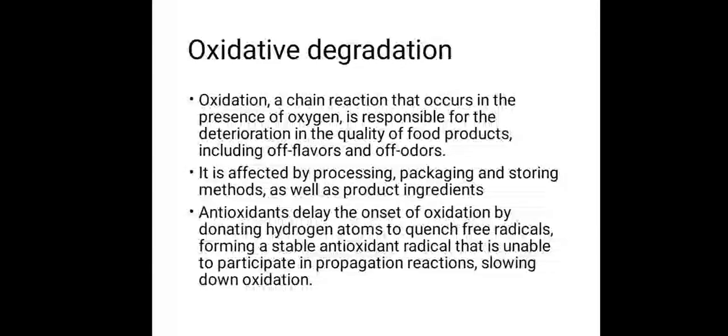Because there are certain compounds in food items which strive for an oxygen molecule. These compounds are called free radicals. Once these free radicals take up oxygen from any source, maybe an environmental source, they will be activated and will start the degradation process of that particular food item.